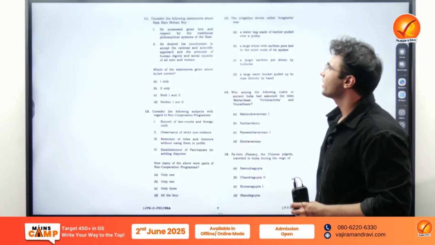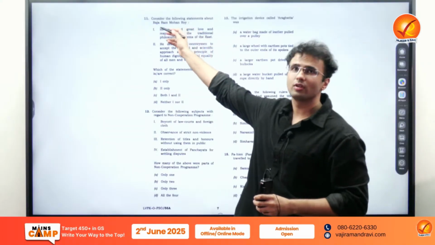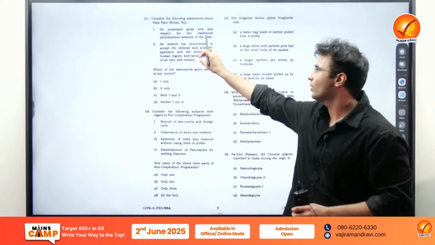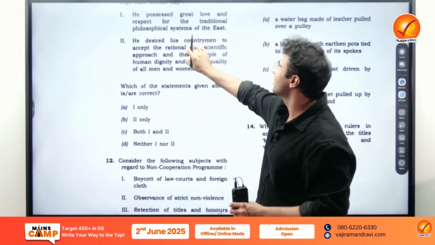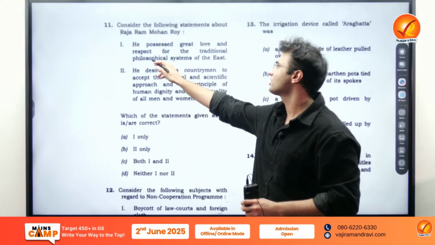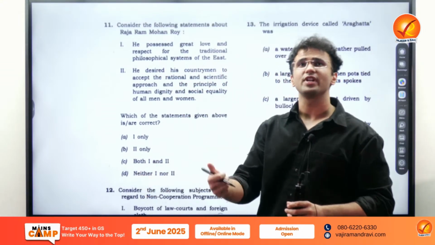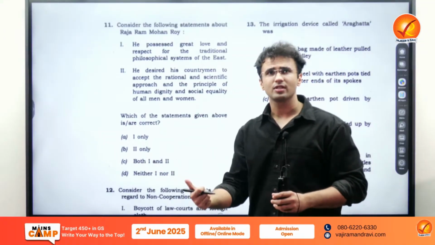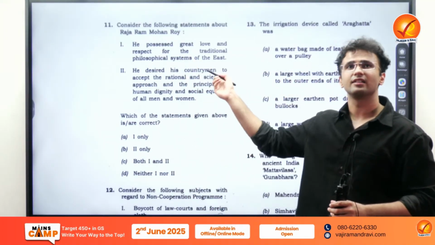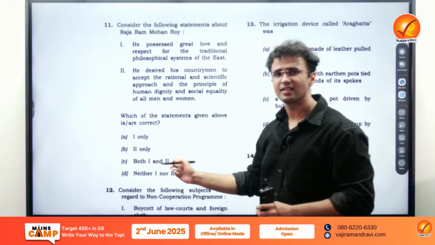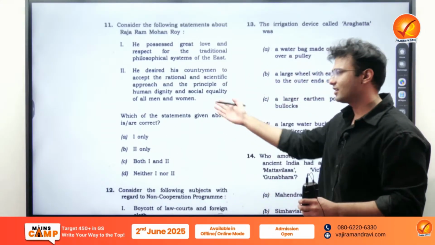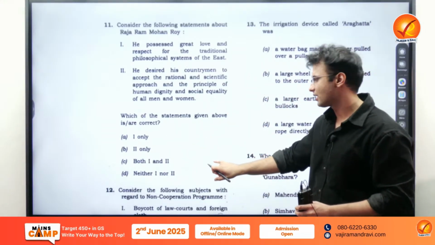Looking at some of the few questions. This Raja Ram Mohan Roy question is a standard, basic question, where it has asked that he possessed great love and respect for the traditional philosophical systems of the East. East covers our area also, so that incorporates the Buddhism aspect and Hinduism. So he would have had respect, and he desired his countrymen to accept the rational and scientific temperament, and that is obviously true. So both the statements are correct.